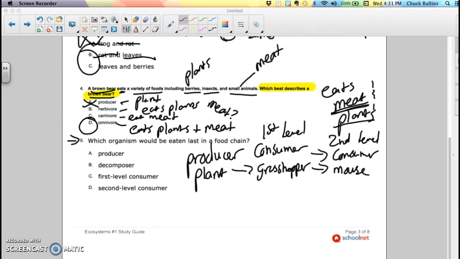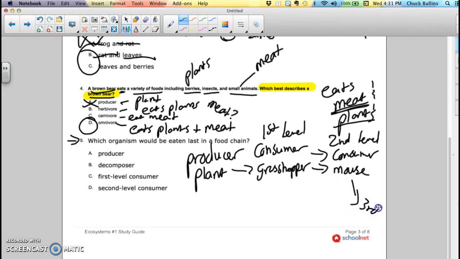So then the mouse went to the third level, and we'll call that a snake.